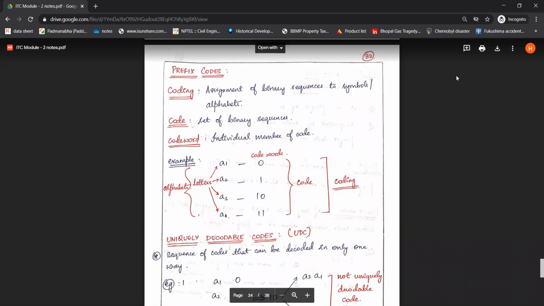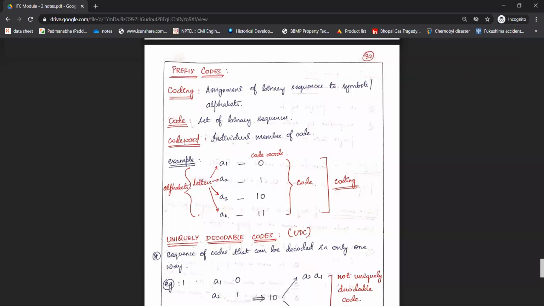Hello everyone. In this session, we will be studying about prefix codes. Before starting off with the prefix codes, we need to understand some basic keywords. That is what we mean by a code word and what we mean by a code. A code is a set of binary sequences, a sequence of zeros and ones. We call it a code. And each individual member of a code is called a code word.